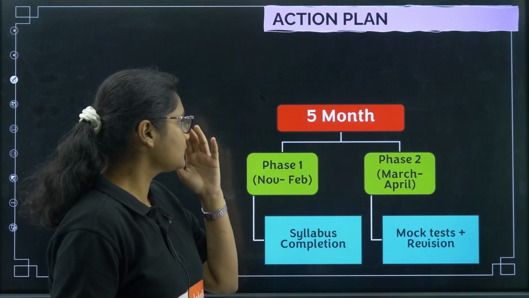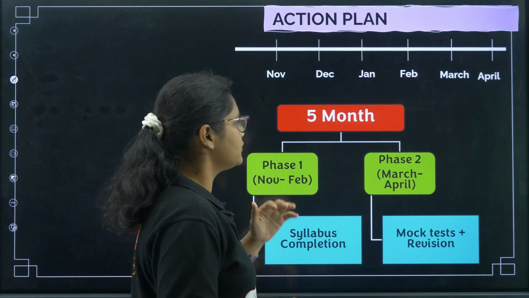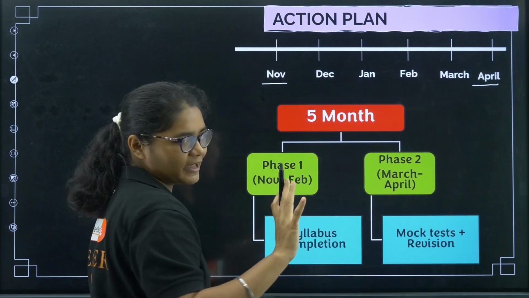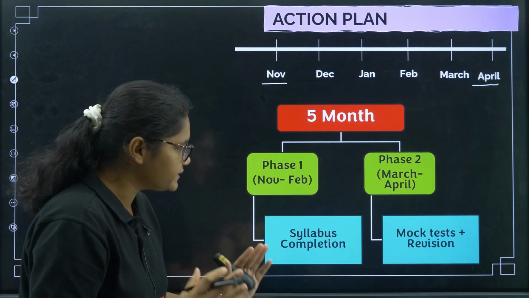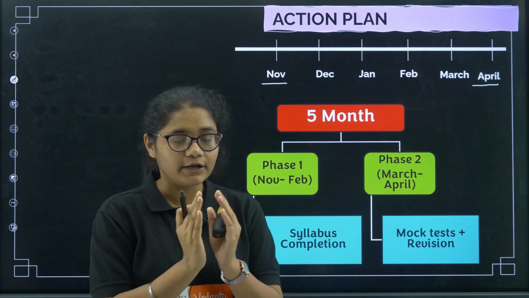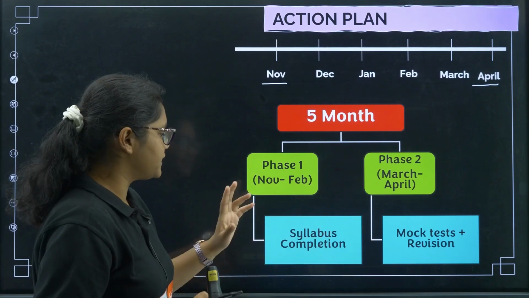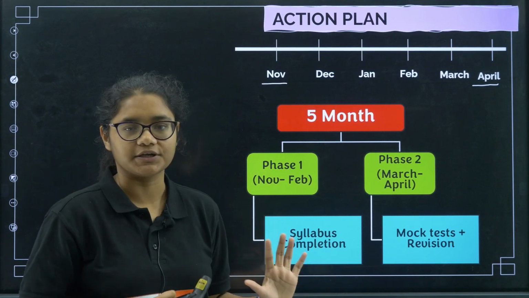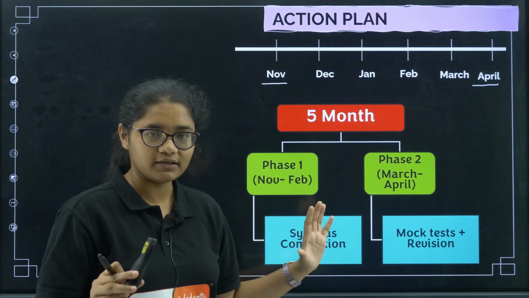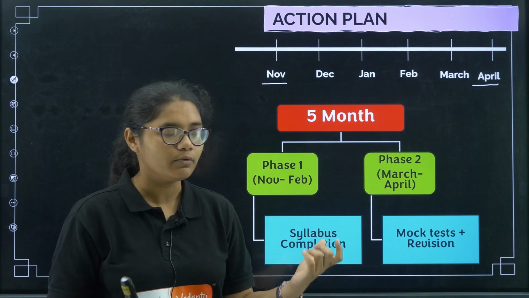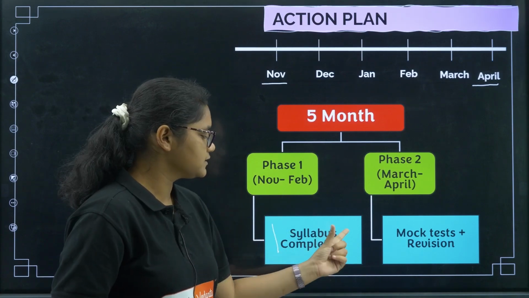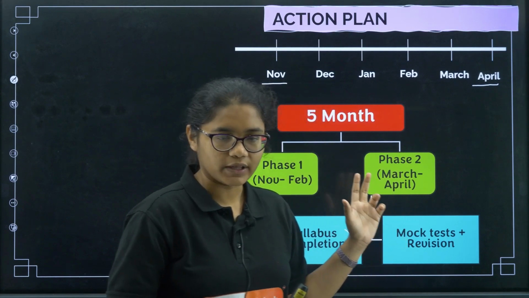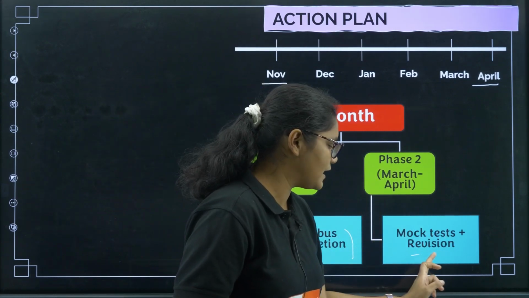So now let us see this action plan. If you see here, we are having time from November to April. So I am saying almost 5 months or 150 days. These 5 months we are going to divide into 2 phases. The first phase is from November to February, where you will be focusing on syllabus completion. You are starting from scratch now, so you need to focus on syllabus completion up to Feb. Then in March and April, you need to follow mock tests and revision.